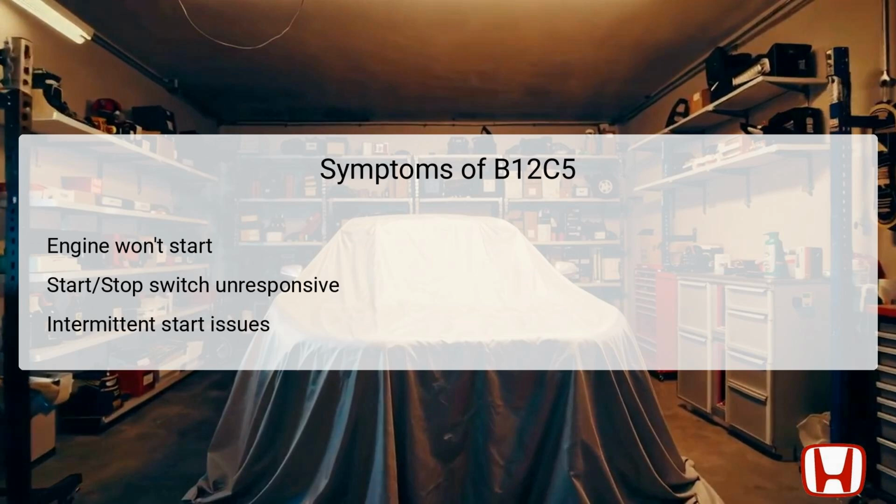Additionally, users may experience intermittent starting issues, where the engine starts successfully on some occasions while failing on others. Recognizing these symptoms early can aid in quicker diagnostics and repairs, preventing further complications and ensuring safe vehicle